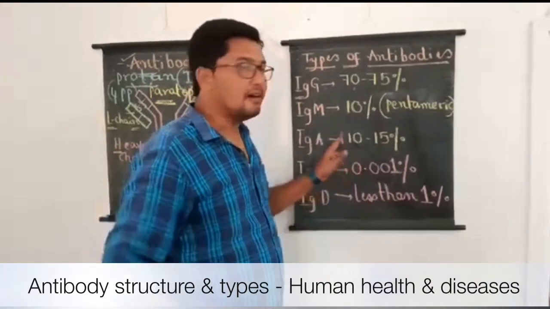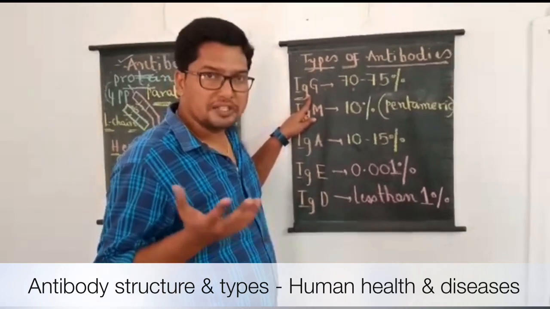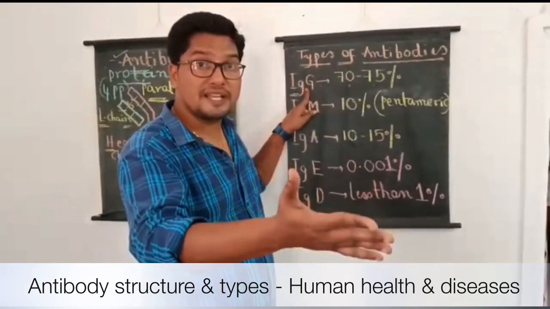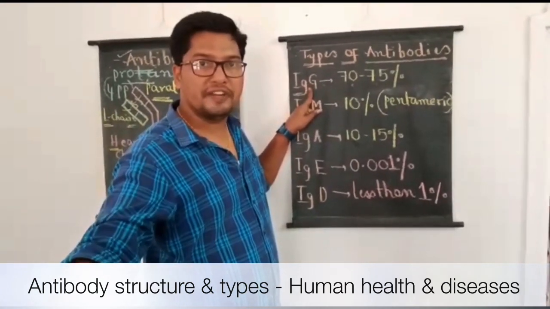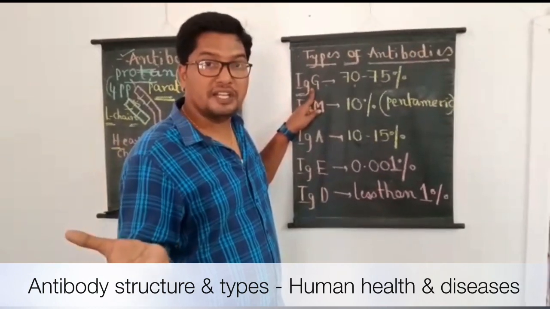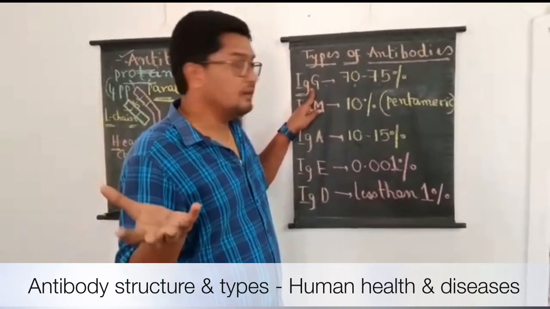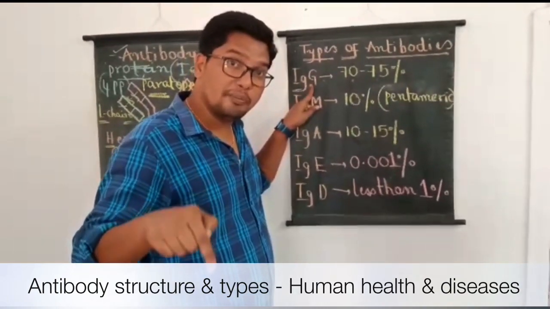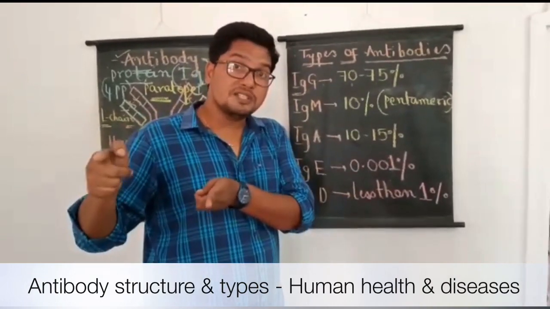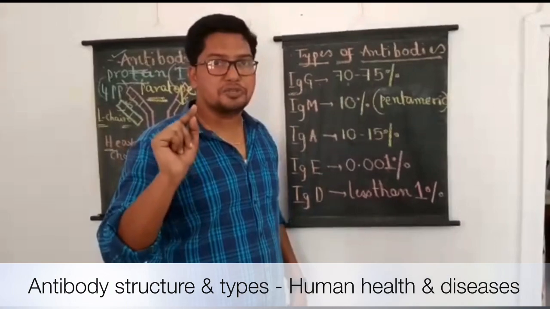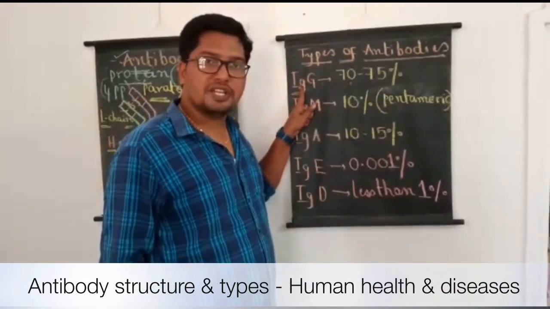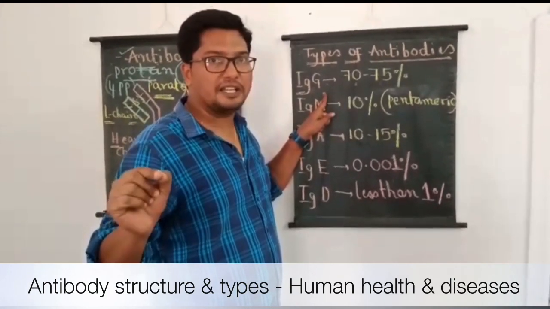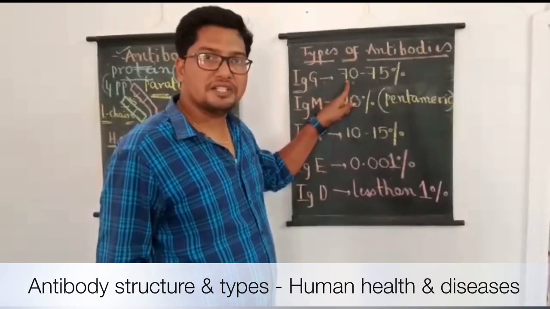And one more important point students should remember, out of the 5 types of antibodies, the only antibody which can cross mother's placenta is IgG antibody. Means during pregnancy itself, from the mother's blood, IgG antibodies cross the placenta and enter the body of the developing fetus. So before the developing fetus's immune system becomes functional, IgG antibodies offer immunity to the developing fetus. This point is important, students should remember. The only antibody which can cross mother's placenta and offer immunity to the developing fetus is IgG antibody, and IgG is the most abundant type of antibody.